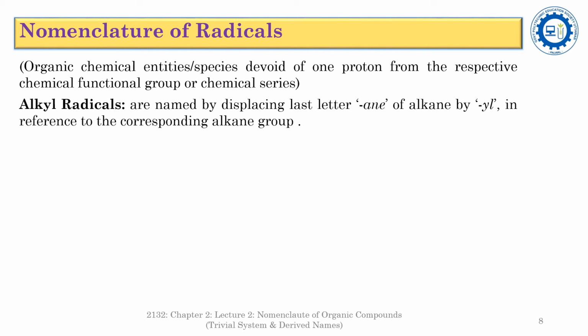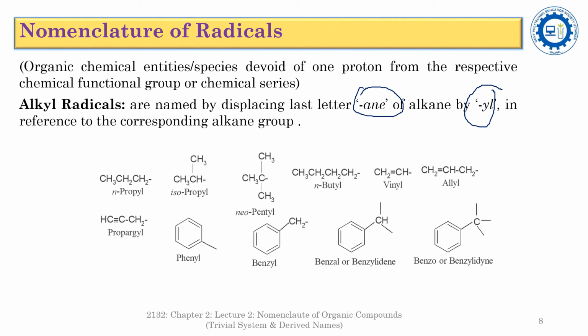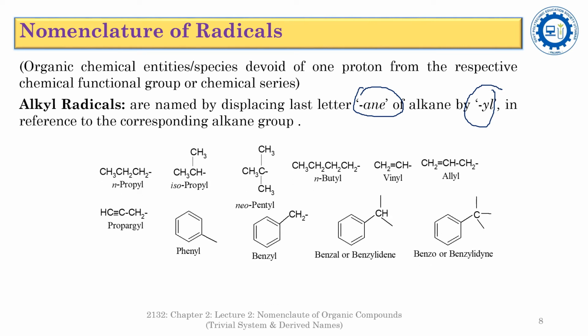The first one is the alkyl radical. The alkyl radicals are named in reference to the corresponding alkane by replacing the ane, that is the last letters of the alkane, by yl. See here, it is an n-propyl.